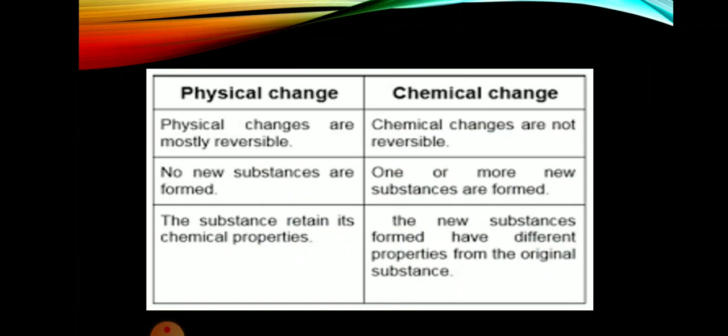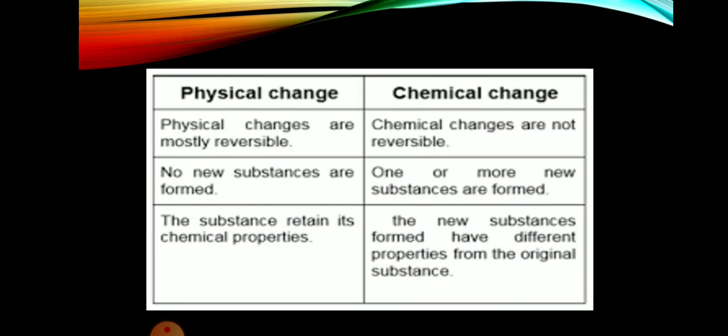Now we'll see the difference between physical and chemical change. In the table you can see that physical changes are mostly reversible, whereas chemical changes are irreversible or not reversible. In physical change, no new substances are formed, whereas in chemical change, one or more new substances are always formed.